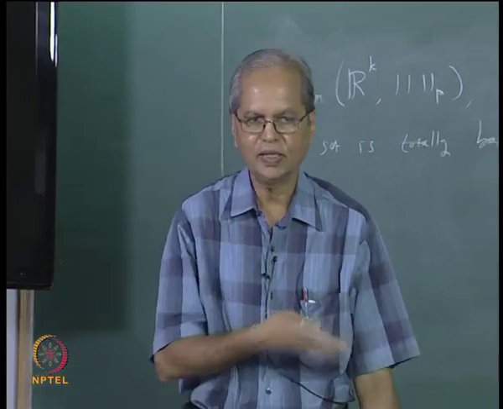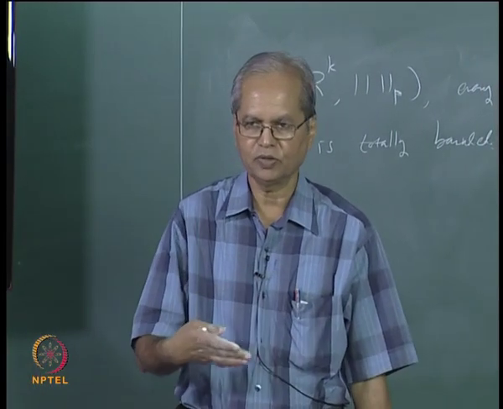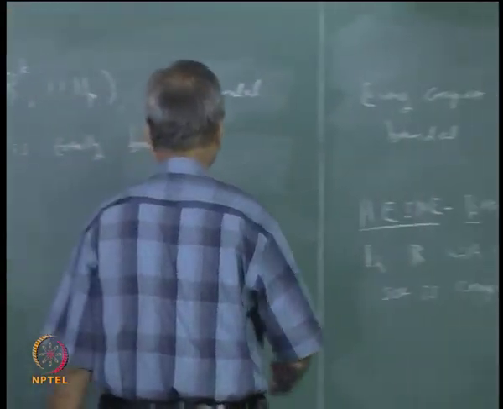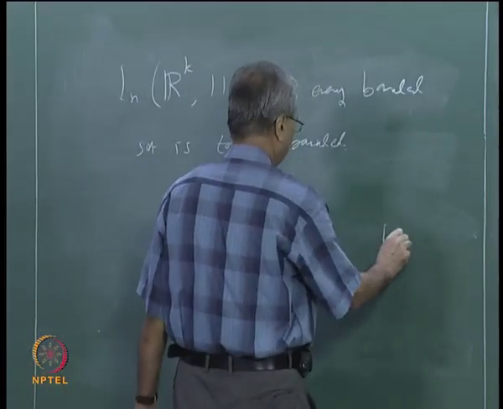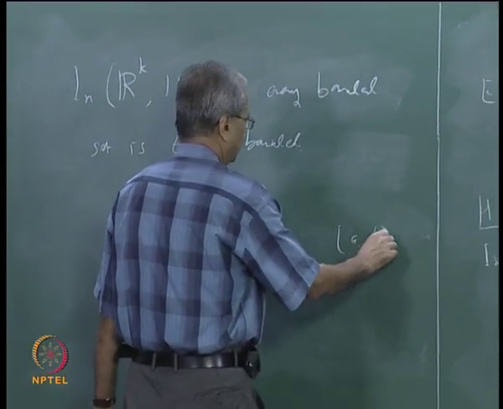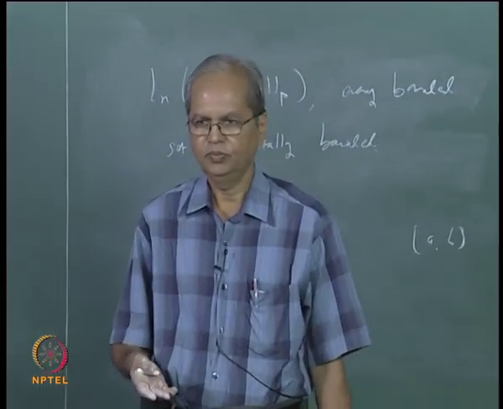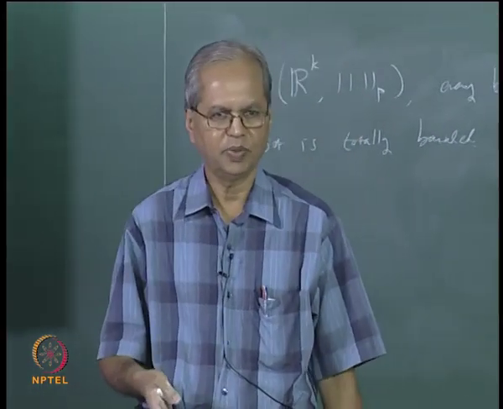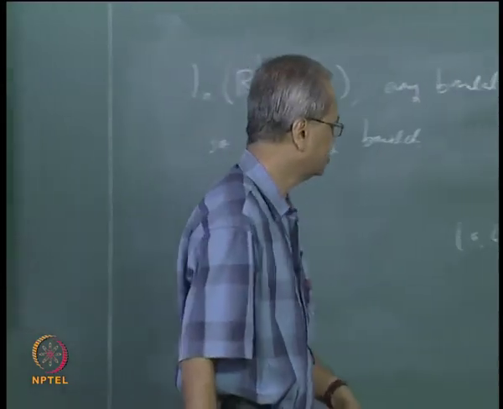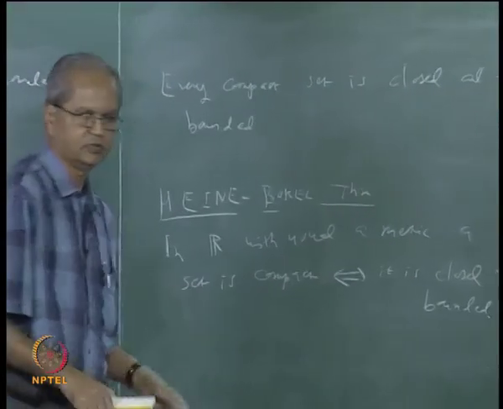So now we have several examples. For example, every closed interval like this, let us say AB, is an example of a compact set. And any closed and bounded set must be compact. We shall discuss the proof of this in the next class. We will stop with this today.